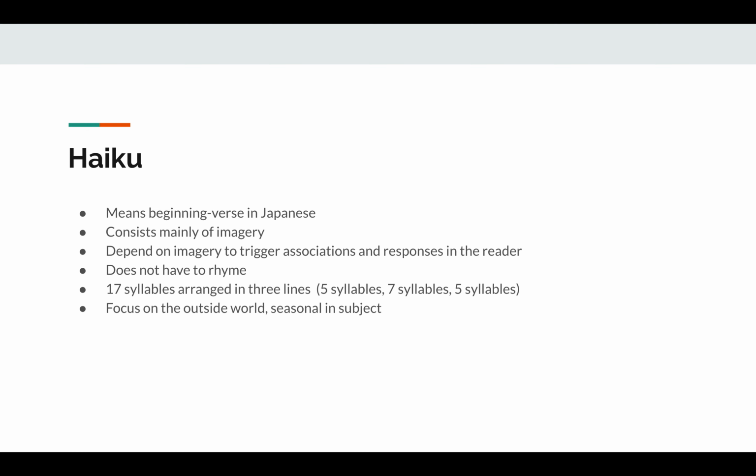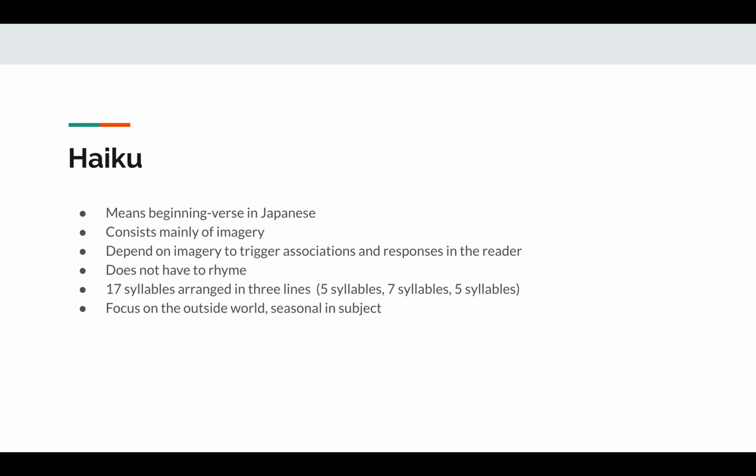The other thing discussed in chapter 5 is haiku. And the reason that this is in chapter 5, a chapter that's focused on imagery, is because haiku consists mainly of imagery. This type of poetry originated in Japan. It means beginning verse in Japanese. And they heavily depend on imagery to trigger associations and responses in the reader.